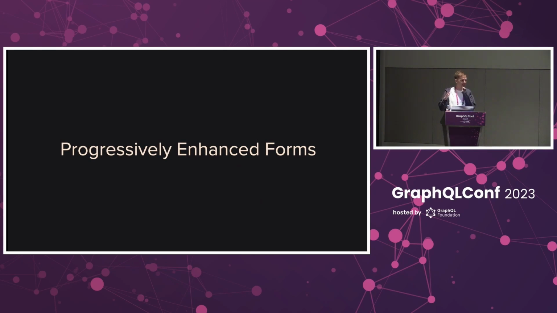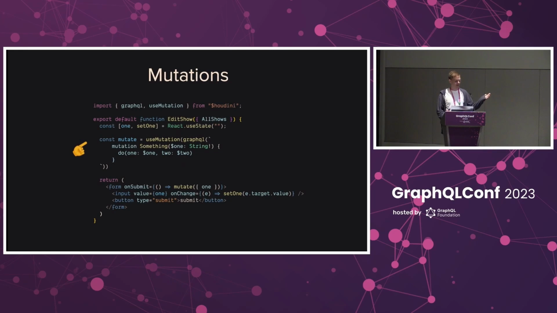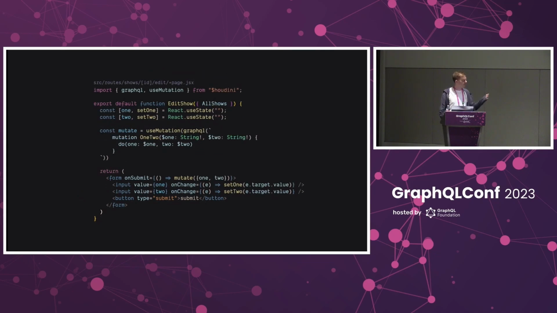Okay, so the last API that I wanted to show you isn't really implemented yet since it relies on some undocumented React features that are just too unstable for a new father to investigate. So before we get there, I wanted to show you what is implemented. Mutations are pretty simple in Houdini. They're probably what you're already expecting. You wrap a GraphQL query and use mutation, and you get an async function that you can just pass values to. But things get kind of nasty when there's more than one input involved at a time.